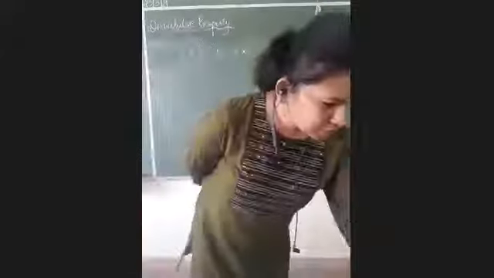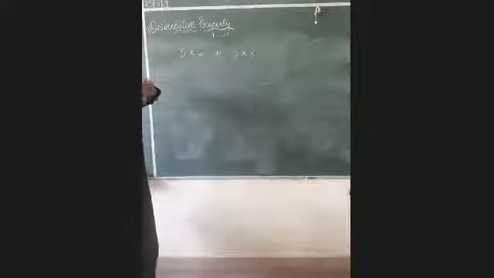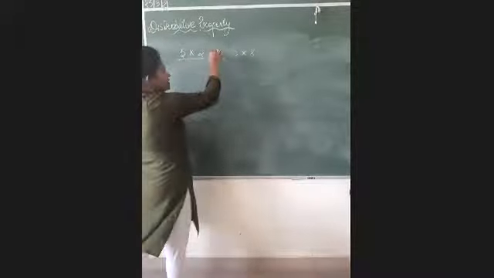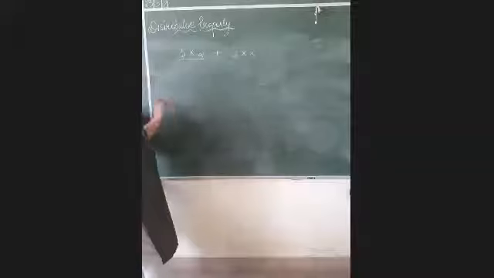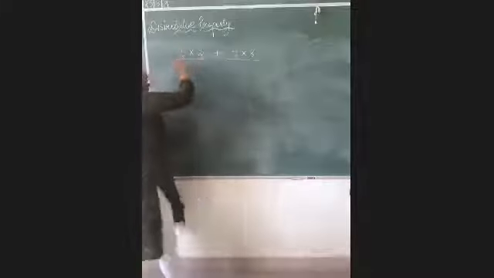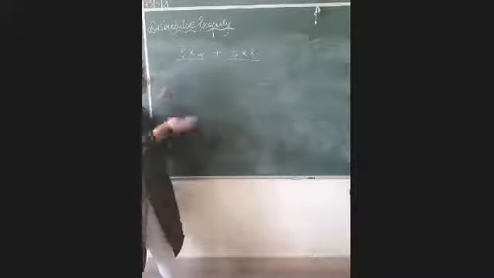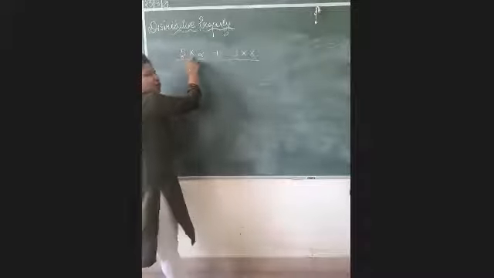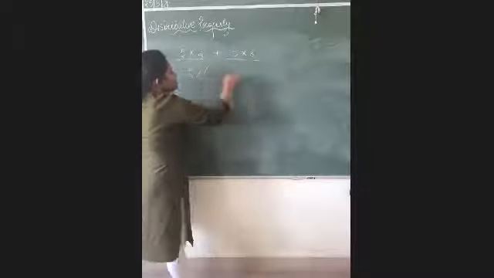Now, if you see this question, it's a very, very normal question, which you have studied in class 6 also, 7 also. You can see 5 is multiplied here with 2. The same thing added to 5 is multiplied by 8 over here. Okay. So अगर आप इस दोनों स्टेप को गौर से देखोगे बेटा, 5 is multiplied here also, 5 is multiplied here also. So why don't we take it common? So if you take it common, 5 is here also, 5 is here also. So 5 we have taken it common. The sign of multiply is here also. The sign of multiply is here also. You can take it also common, and then leave the bracket.